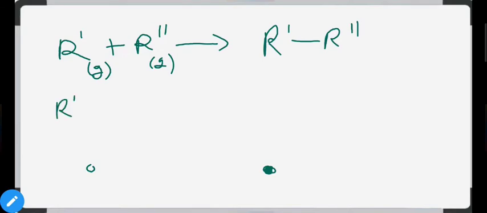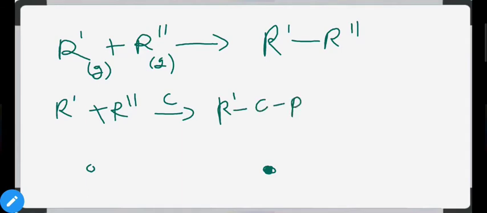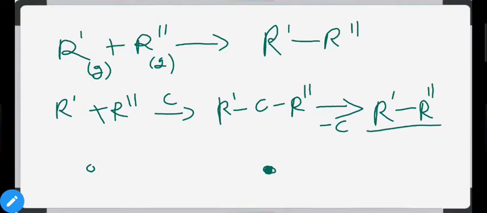First of all, R' plus R'' with the catalyst gives an intermediate product, something like R'-C-R''. Then you will get your catalyst back in pure form, and both of the reactants combine with each other and you will get your product. So this is called the intermediate.